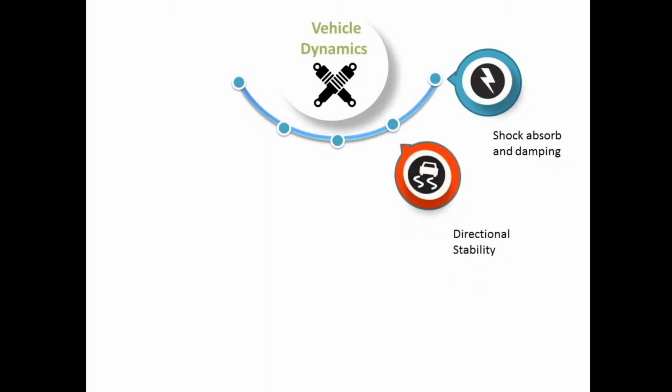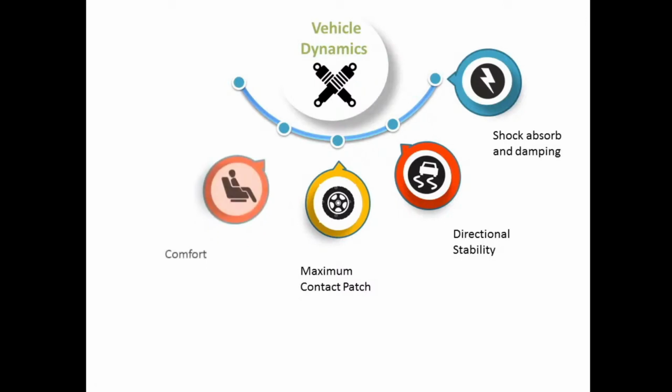Secondly, to provide directional stability, that is, to control the direction and maximize the contact patch. Contact patch is the contact between the tire and the road surface, that is, to provide the maximum amount of friction between the tire and the road surface. Comfort is another secondary function of this system, which is to provide a better ride quality.